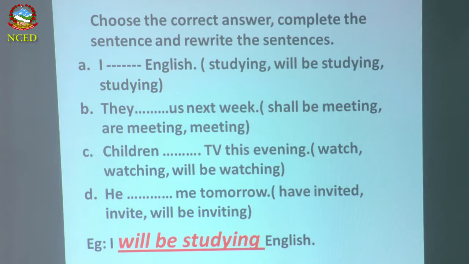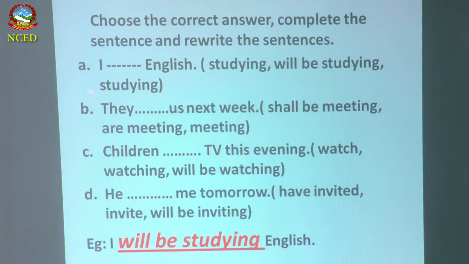I dash dash English. Studying, will be studying, study. So what is the right answer? Will be studying. Yes. How do you have to answer? I will be studying English. So "will be studying" is the correct answer that you have to fill in the blanks, and after that you have to underline it clearly.